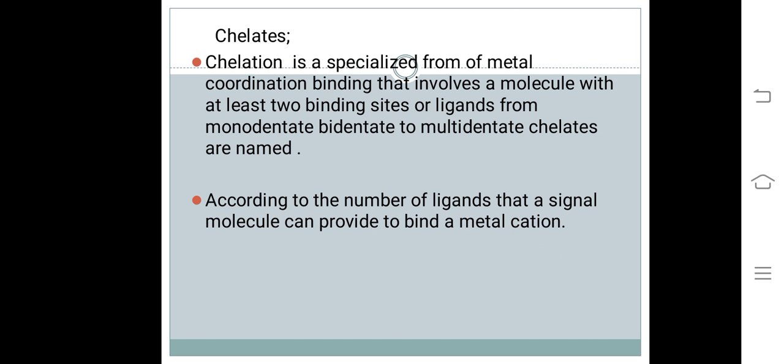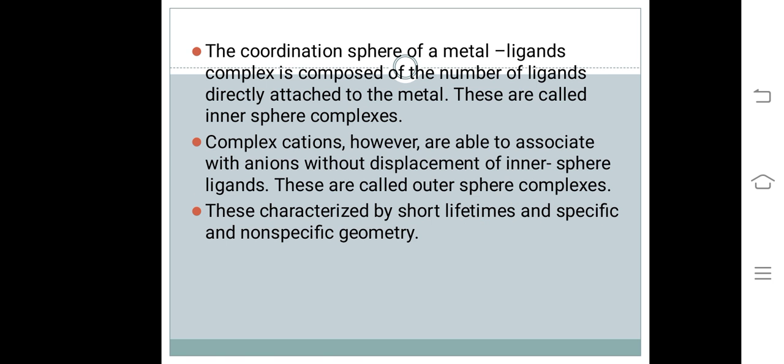Chelates. Chelation is the specialized form of metal coordination bonding that involves a molecule with at least 2 binding sites or ligands. From monodentate, bidentate to multidentate, chelates are named according to the number of ligands that their single molecule can provide to bind the metal cation.